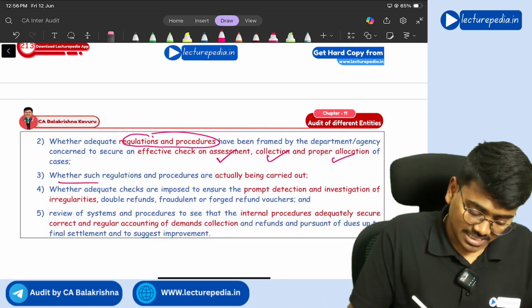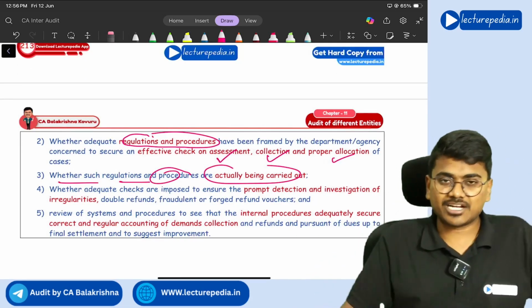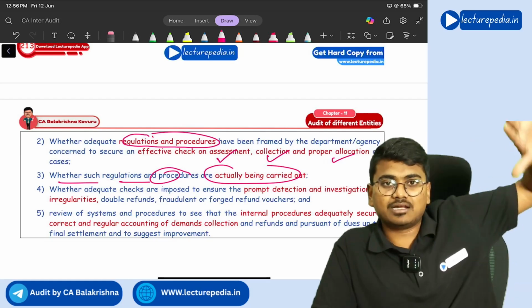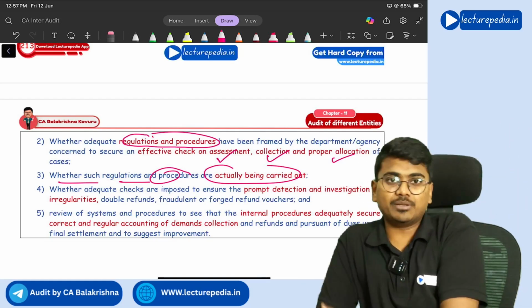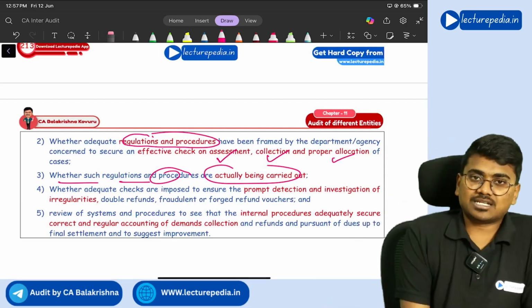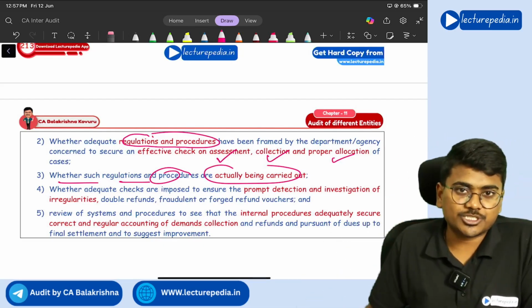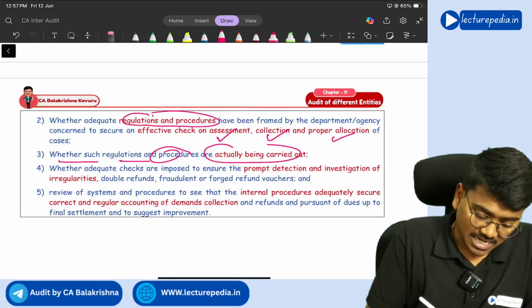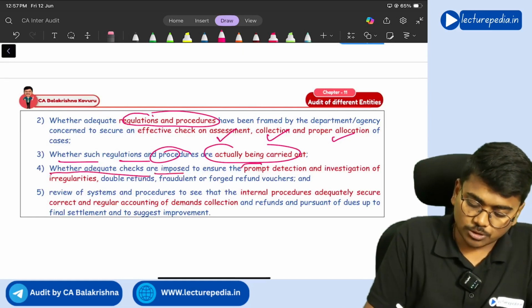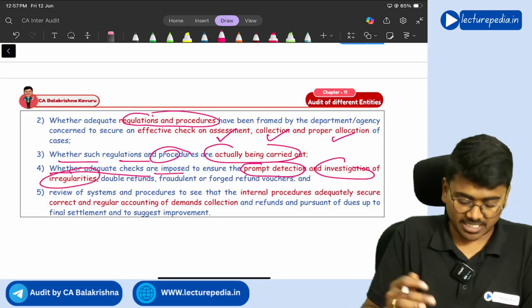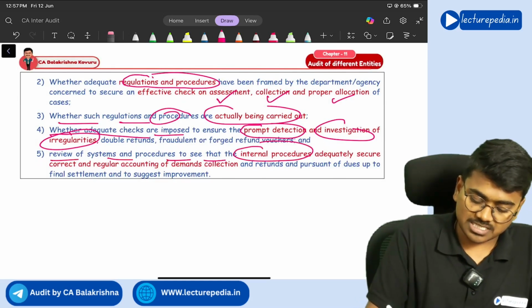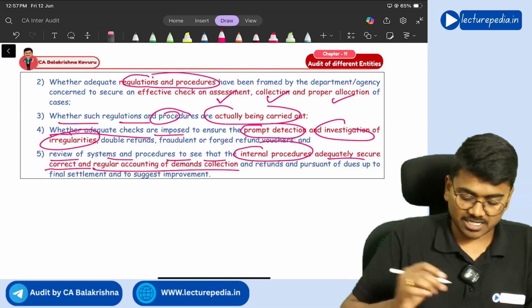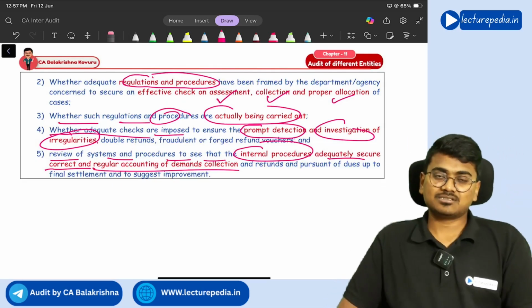Next, whether such regulations and procedures are actually being carried out. Just having rules and regulations in the act is not sufficient. Those rules and regulations need to be implemented, correct? So whether those rules and regulations have been implemented or not, you need to see. Next, whether adequate checks are imposed to ensure prompt detection and investigation of irregularities. Review of systems and procedures to see that internal procedures adequately secure correct and regular accounting of demands and collection.